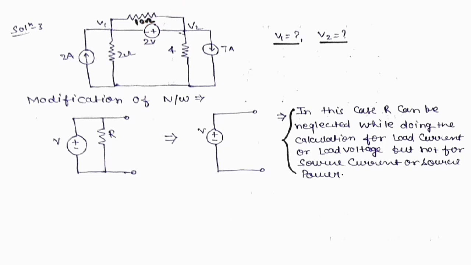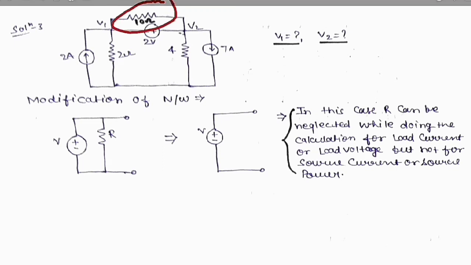Or if somebody asks how much source current will be necessary for this circuit, then you can't neglect this resistance.